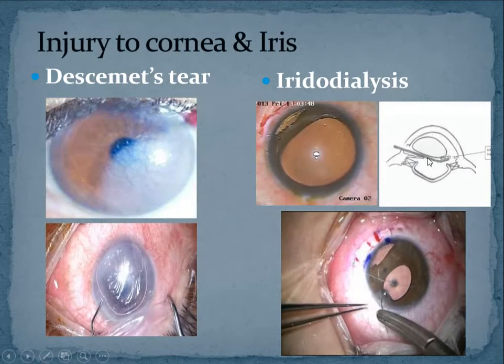So look at this picture. What you do, you try to do an anterior capsulotomy and then try to bring the nucleus into the anterior chamber in case of SICS, and then put a wire vectis behind the nucleus and pull it out, isn't it? That's how you are going to bring the cataractous nucleus outside through your incision. So while putting this wire vectis behind the nucleus, if accidentally you tuck the iris also and pull it with force, then what happens? The iris can get torn at its root.